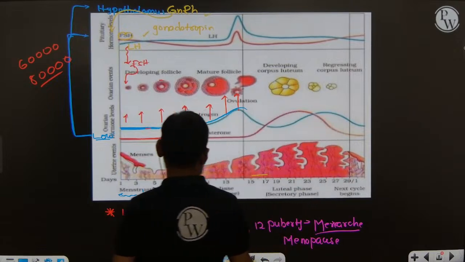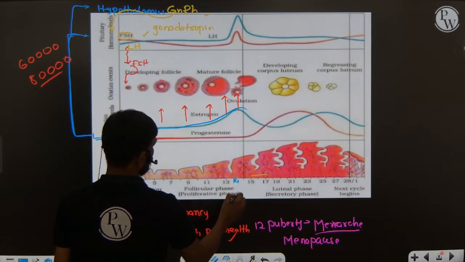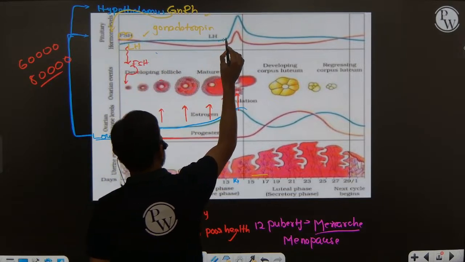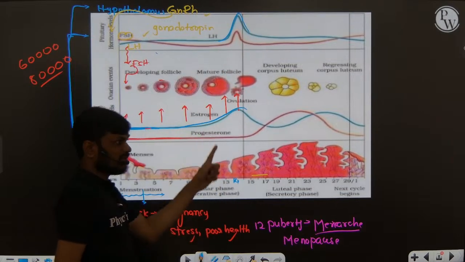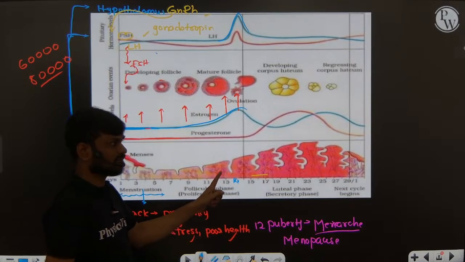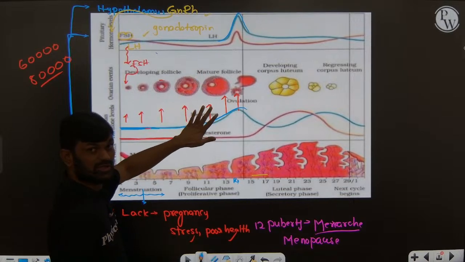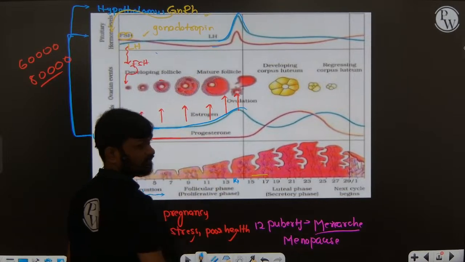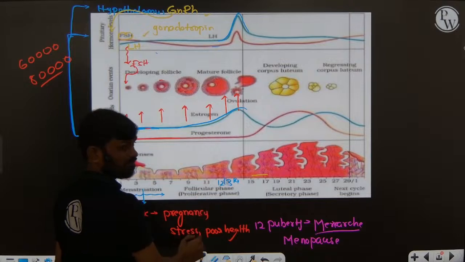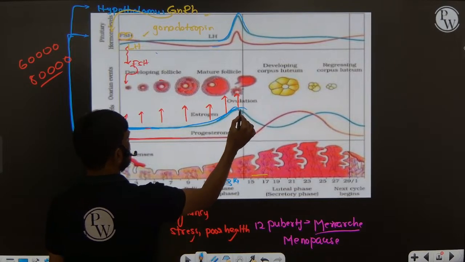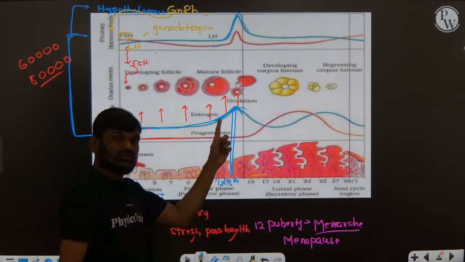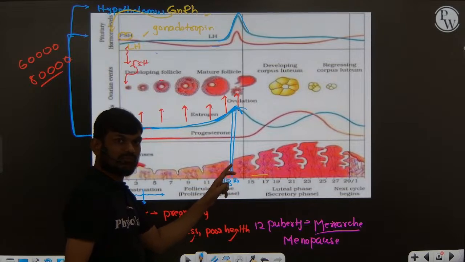When the concentration of estrogen hormone increases, you can see the concentration of follicle stimulating hormone and LH hormone attaining peak level mid of the cycle, that is at the 14th day. Attaining maximum mid of the cycle at the 14th day. You can see this one. Now here at the 13th day or 12th day of the follicular phase, the concentration of estrogen hormone is more.